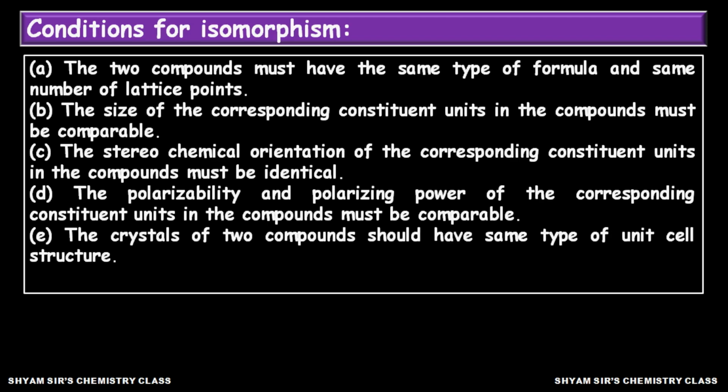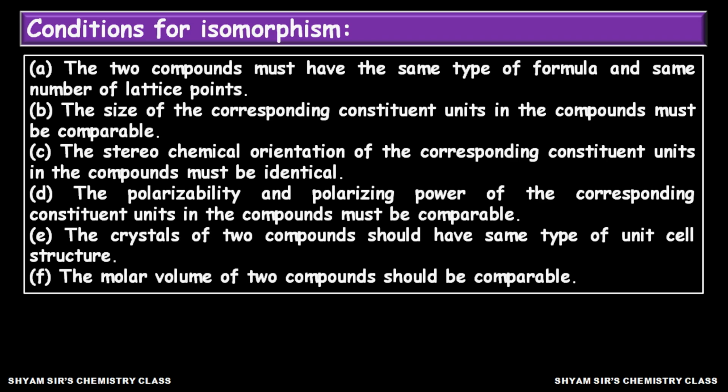Next, the compounds should have the same type of unit cell structure, that means if one has a cubic structure, the other must also have a cubic structure. And the next point is that the molar volume of the two compounds should be comparable. So, if two compounds fulfill these criteria, then they will show the isomorphism phenomenon.